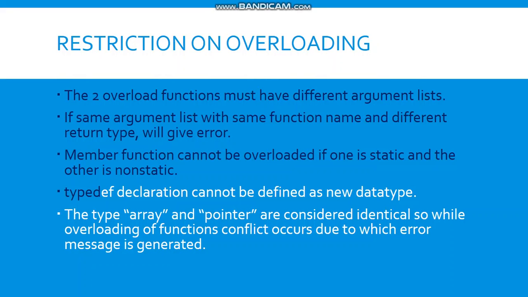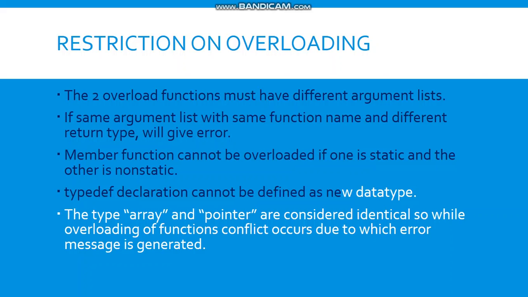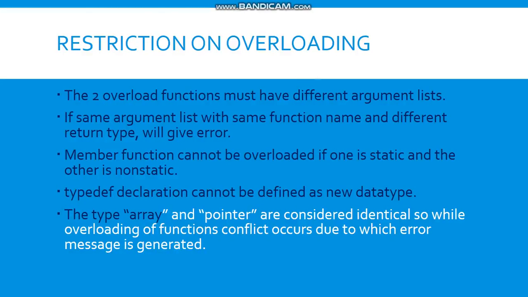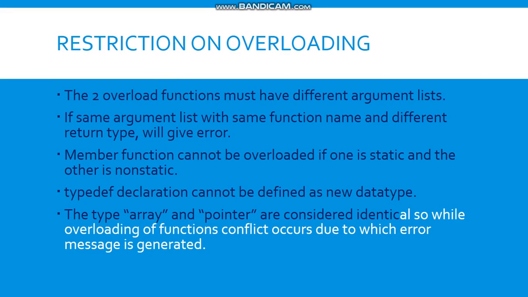The fourth one is that a typedef declaration cannot be defined as a new data type. So in the argument you cannot define a typedef as a different argument. And the last one is that the types array and pointer are considered identical.